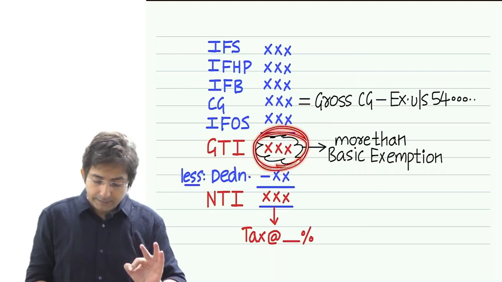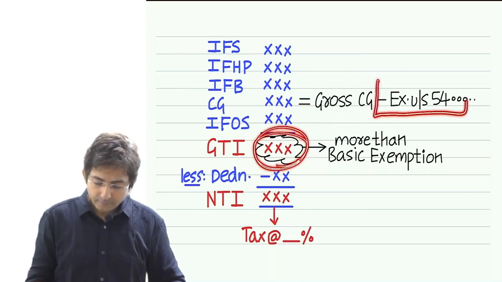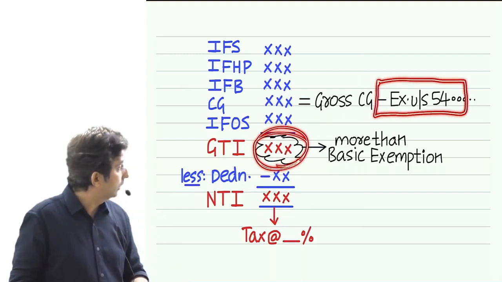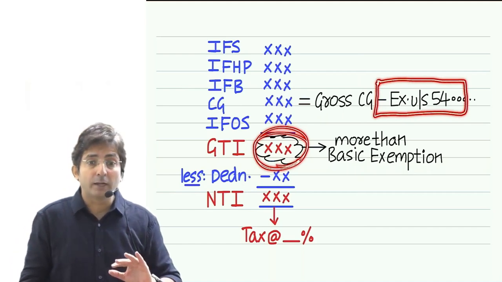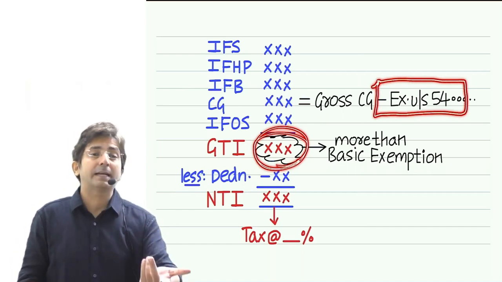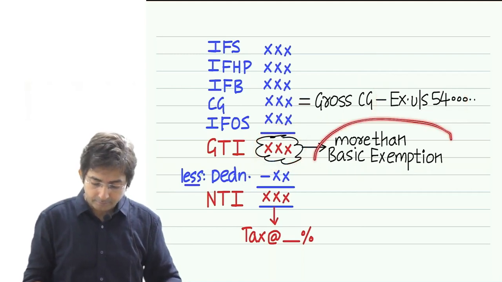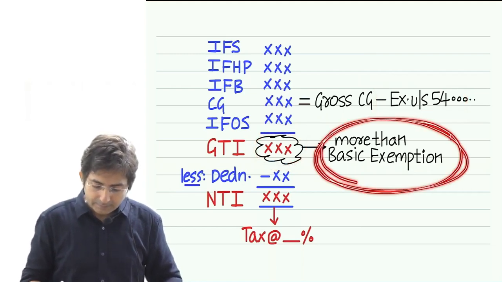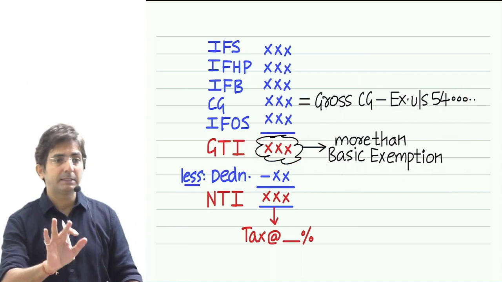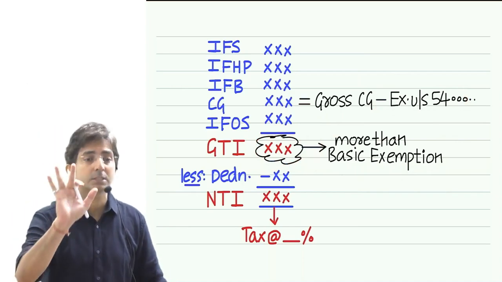And even in GTI, you have to add back what? Section 54 exemptions. And then you have to decide whether it is greater than the basic exemption or not. And if greater than the basic exemption, filing the return is a must.